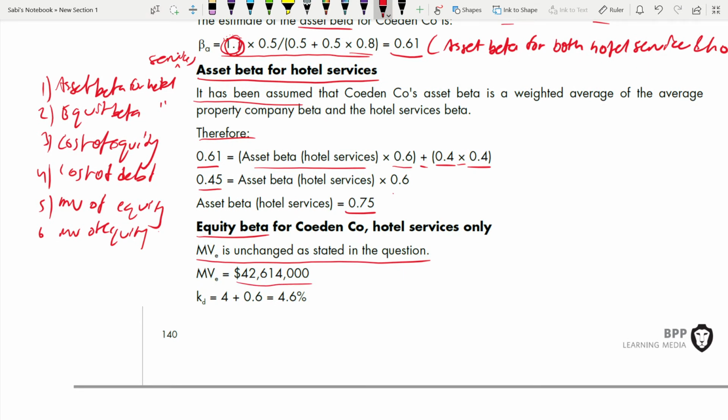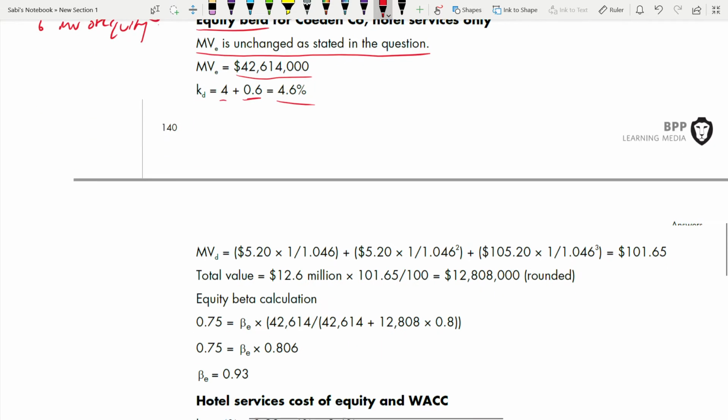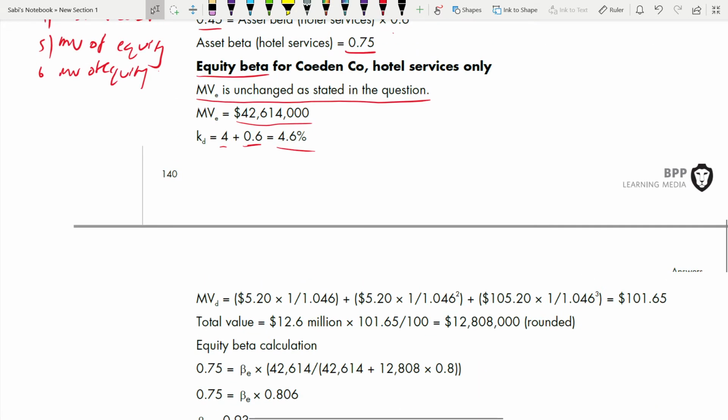Now the cost of debt, just say this is 0.6. Now it reduced by 60 basis points because you change from triple B to A plus, which is 4.6%. Now the cost of debt reduced. Now the market value of debt is again the same way, just this cost of debt will change. 5.2, 5.2, 100 and 5.2, because 100 plus 5.2. Okay, and this is the same total value. We'll come to this later. It will be 101.6 divided by 500 into 12.6 million.